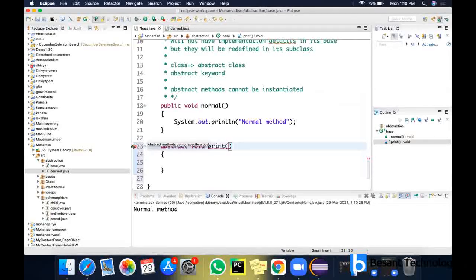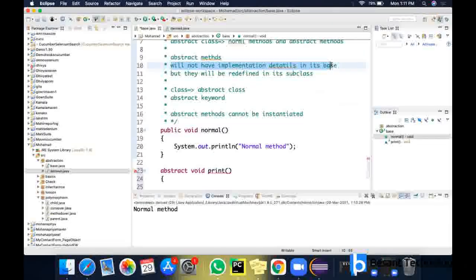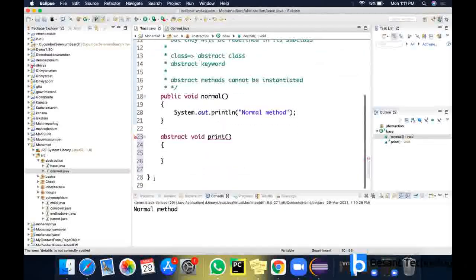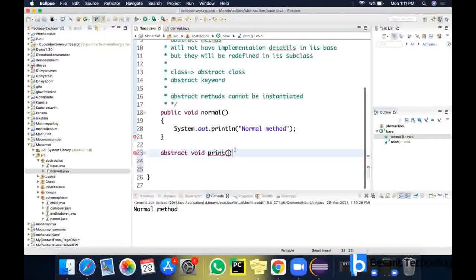That means I cannot create a body for this abstract method. I told you right, abstract methods cannot have implementation details in the base class. Abstract methods will not have implementation details in the base class. This is where we implement that concept, hiding implementation details.